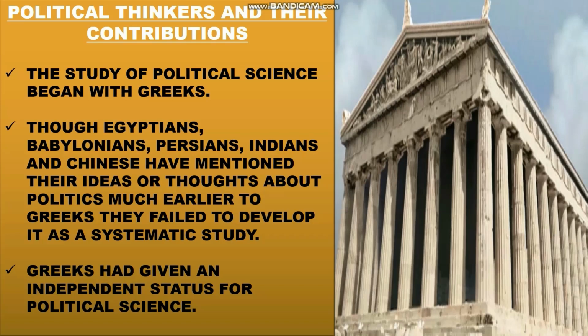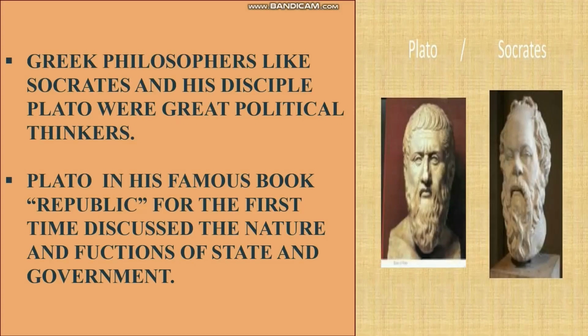Who are the political thinkers of the Greeks? The Greek philosophers Socrates and his disciple and follower Plato were great political thinkers. Plato, in his famous book Republic, for the first time discussed the nature and functions of state and government. So this is the first book which discussed the nature and functions of state and government.